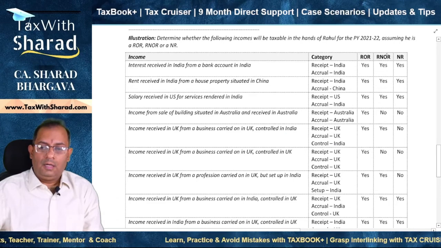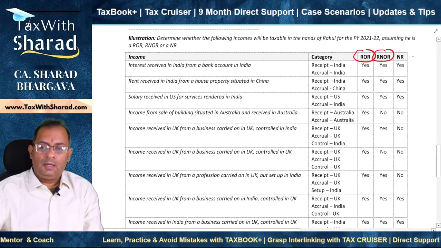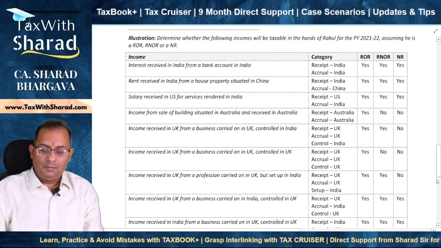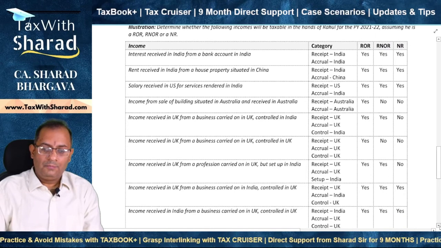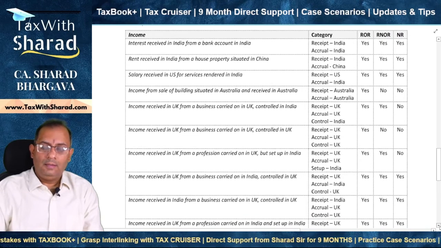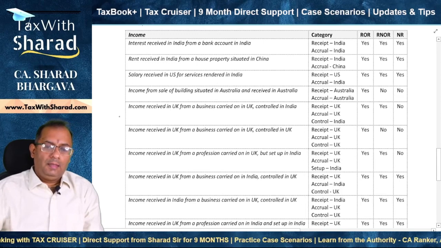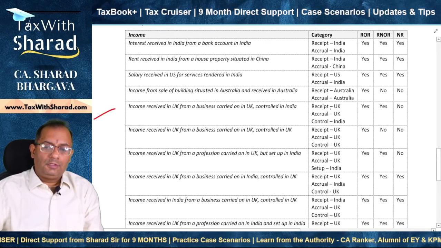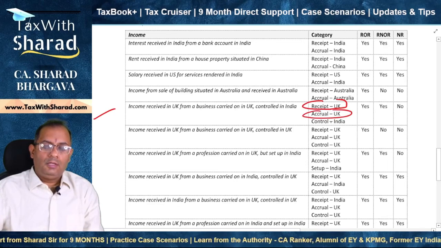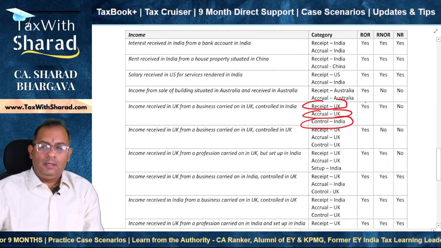First column is for ROR, second is for RNOR, and the third is for NR. So we can just remember this as we go down because we won't be able to see the header after some time. Okay. So in this case, income received, so receipt is in UK, accrual is in UK, and control is in India.